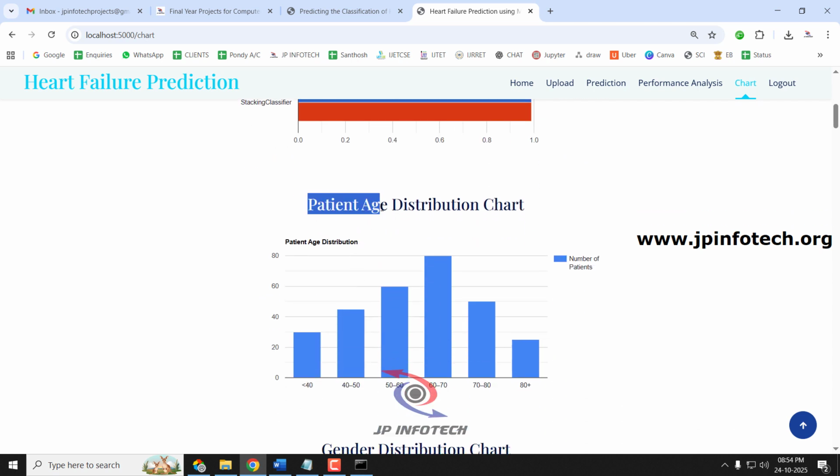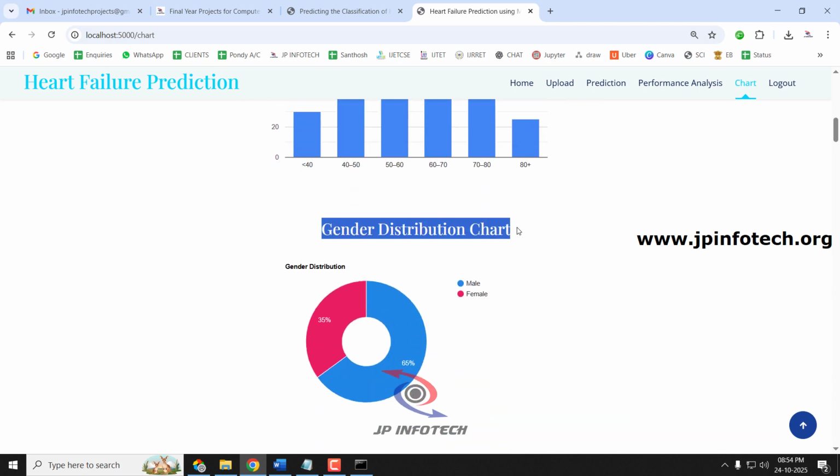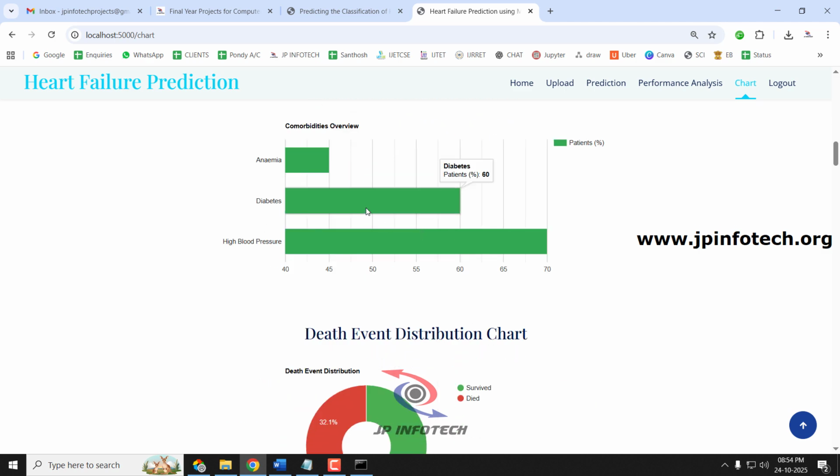Next, let us see the patient age distribution chart. Here you can see a large number of patients in the age range of 60 to 70. Next, coming to the gender distribution chart, showing the gender distribution of female with 35% and male with 65%.